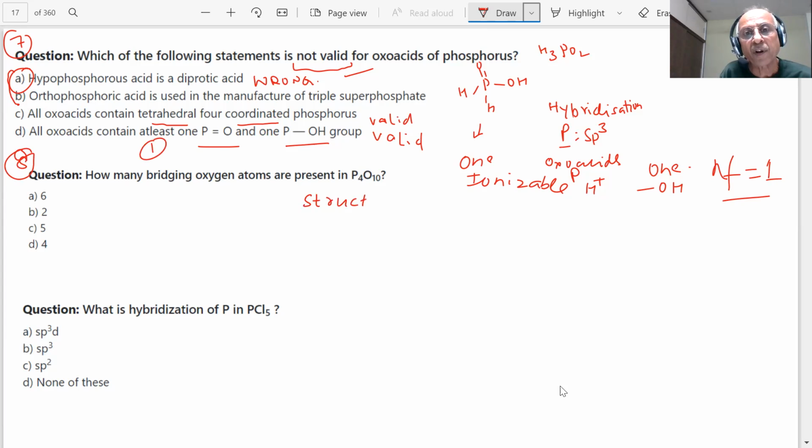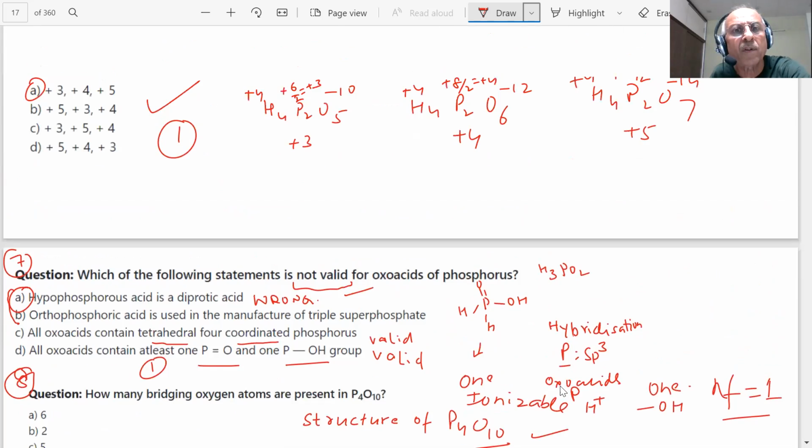They can ask you the structure of P4O10, students. How many bridging did we see? In the structure, there are total 6 bridging oxygen. There's a structure we have drawn, students.